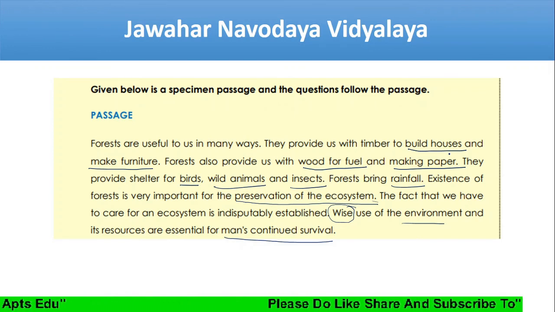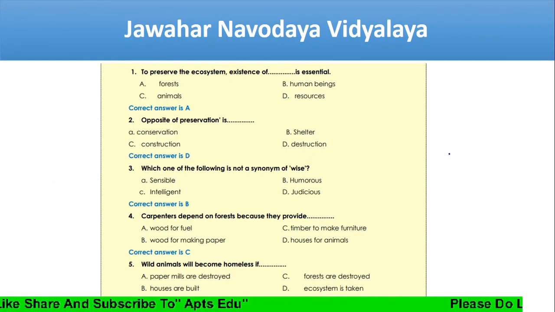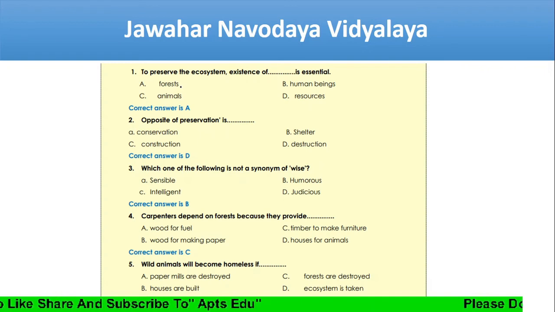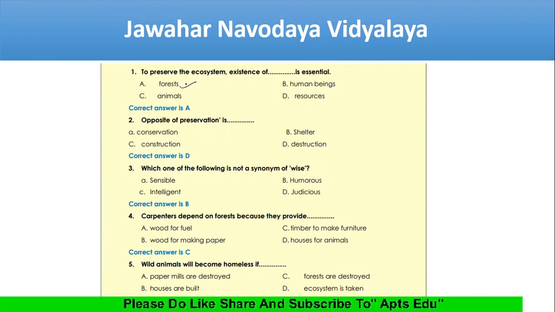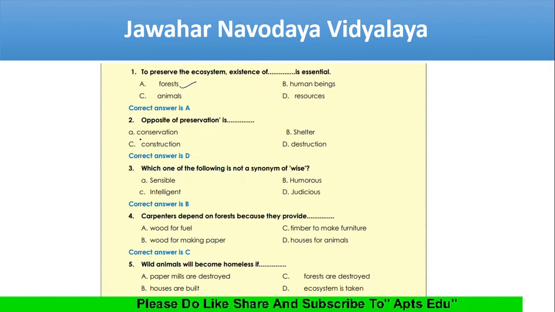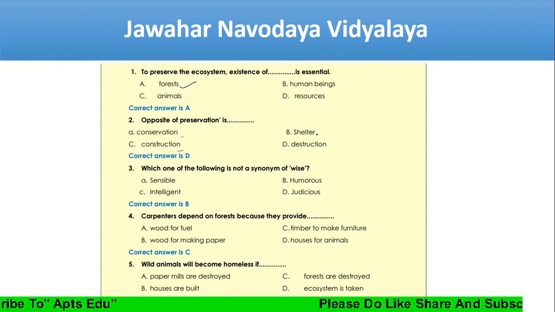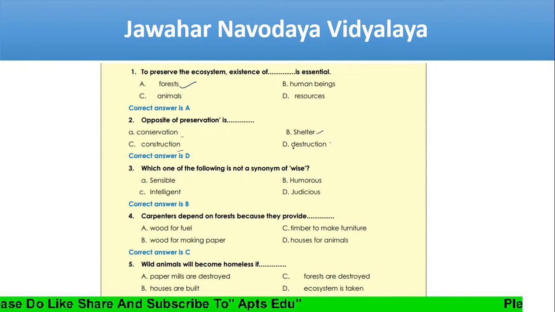So we'll see what the questions are. To preserve the ecosystem, existence of dash is essential. Just now we read that forest is very important for the existence of our life as well as the ecosystem. Opposite of preservation is what? Out of these, not conservation, not construction, not shelter, the answer is destruction.